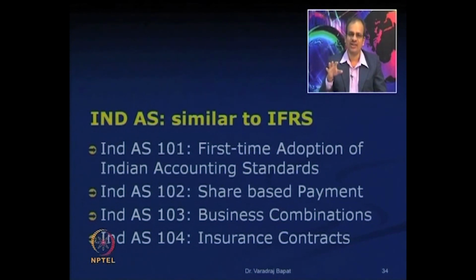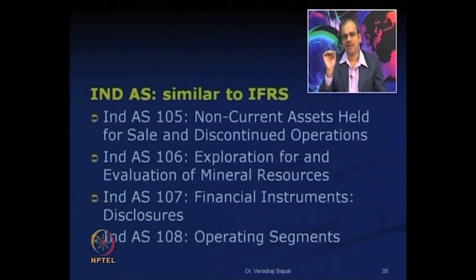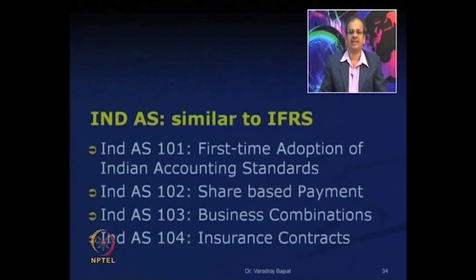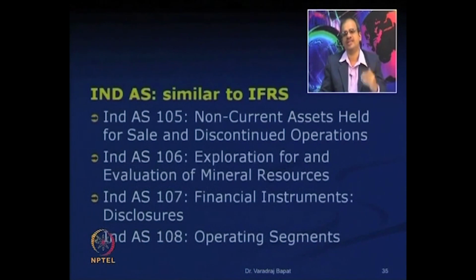Ind AS 103 is about business combinations. 104 is about insurance contracts. 105 is non-current assets held for sale and discontinued operations, and so on. 108 is operating segments. These 8 standards from 101 to 108 match closely with IFRS 1 to 8. That is why their names are 101 to 108.